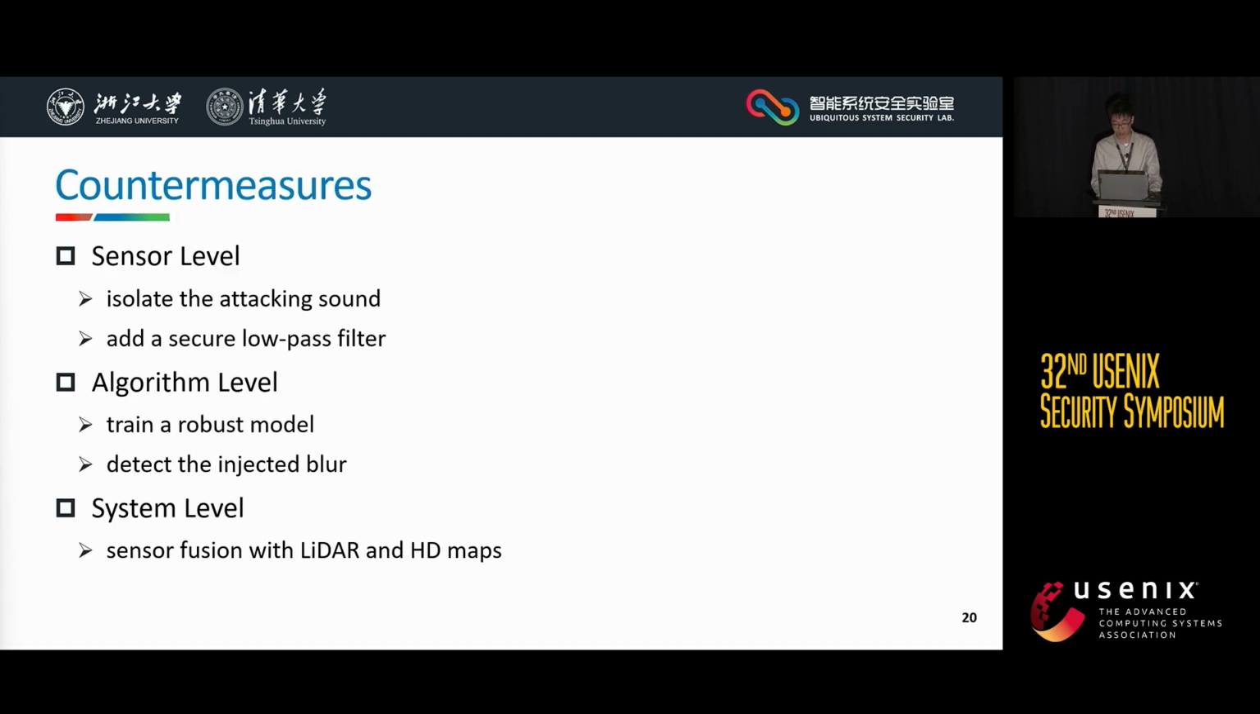To mitigate the TPatch attacks, we propose several possible countermeasures. From the sensor level, isolating the attacking sound or adding a secure low-pass filter can prevent the manipulation of inertial sensors. From the algorithm level, the possible countermeasures include training a robust model or detecting the distortion caused by sensor attacks. From the system level, sensor fusion with LiDAR and high-definition maps may mitigate the recognition errors.